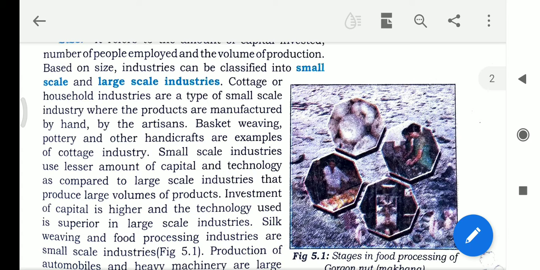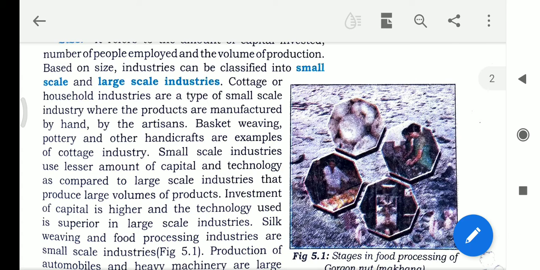The investment of capital is higher and the technology used is superior in large scale industries. In large scale industries, a high amount of capital and modern technology is used to produce things, and the production is more.